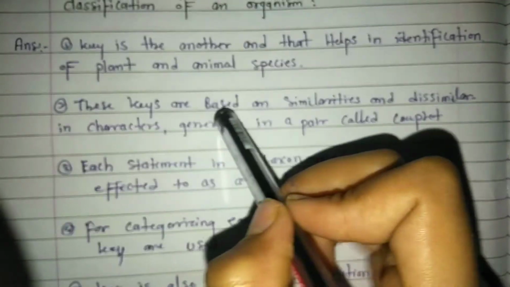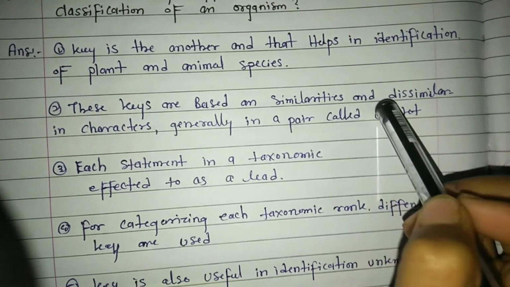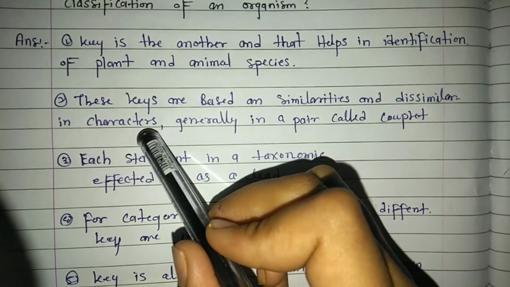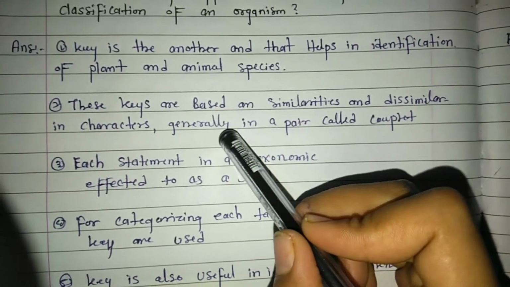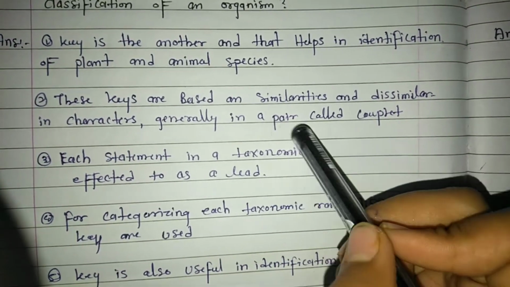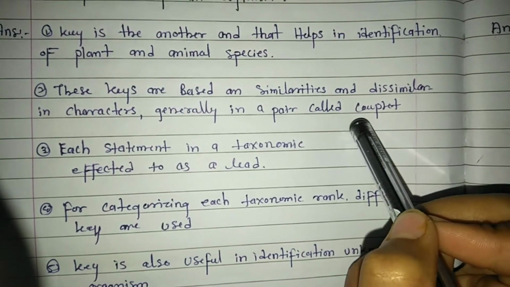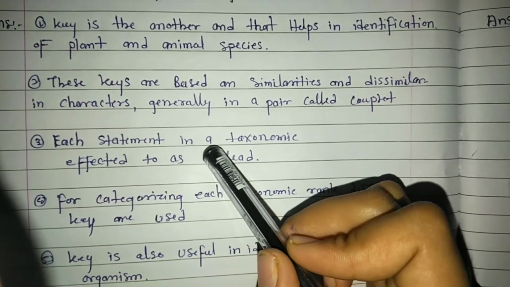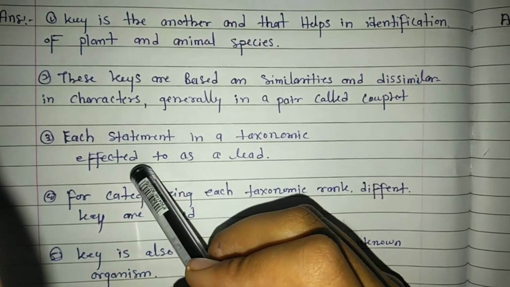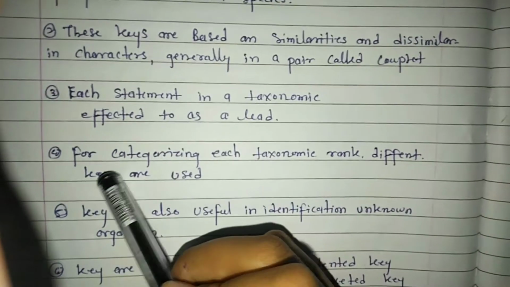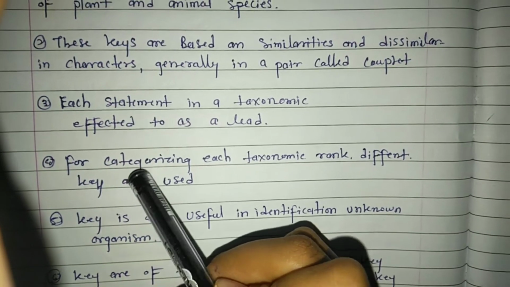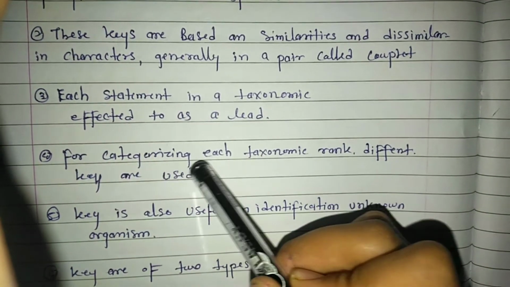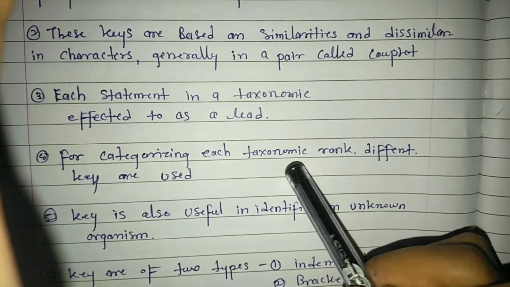These keys are based on similarity and dissimilarity in characters, generally in a pair called a couplet. 3. Each statement in a key is referred to as a lead.